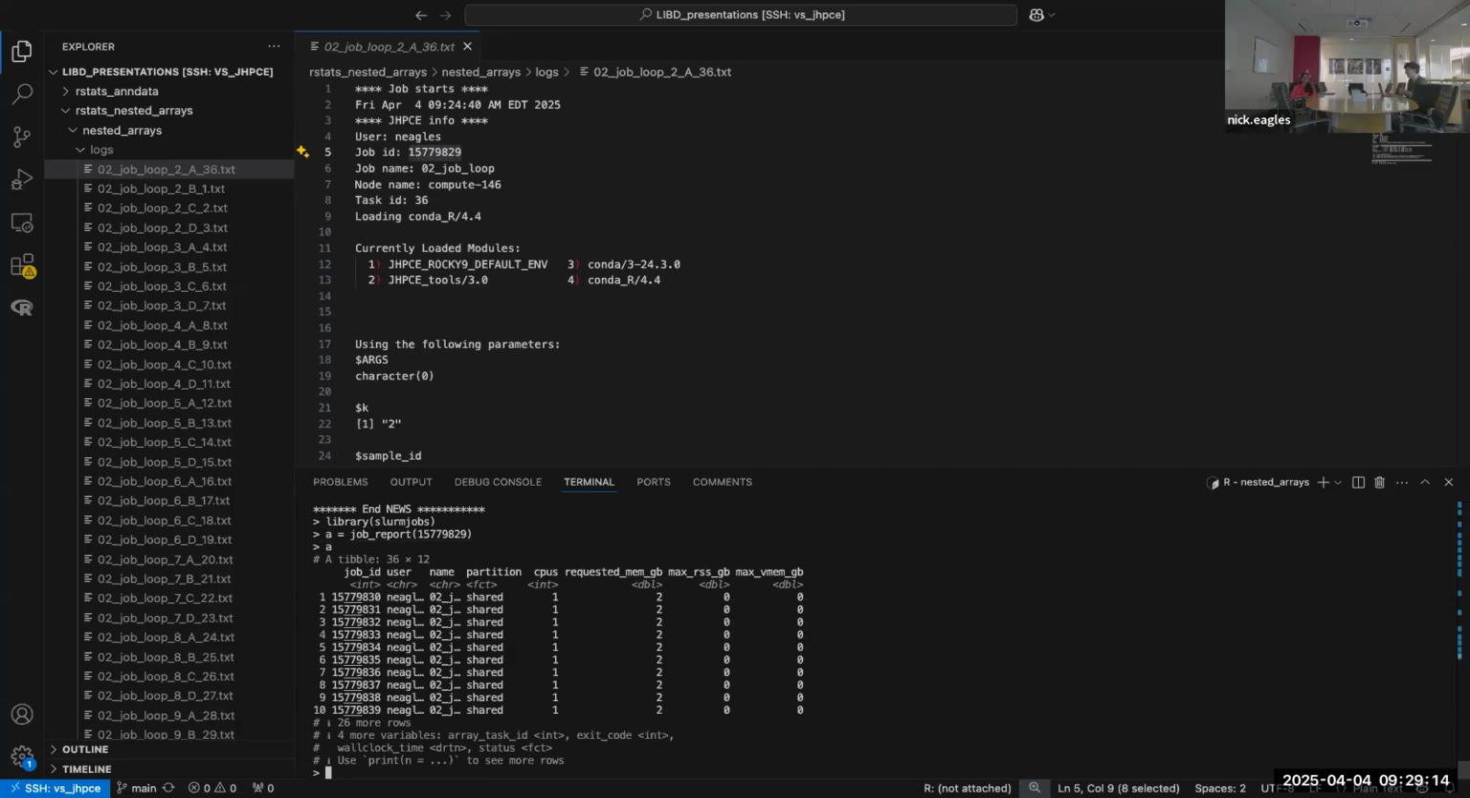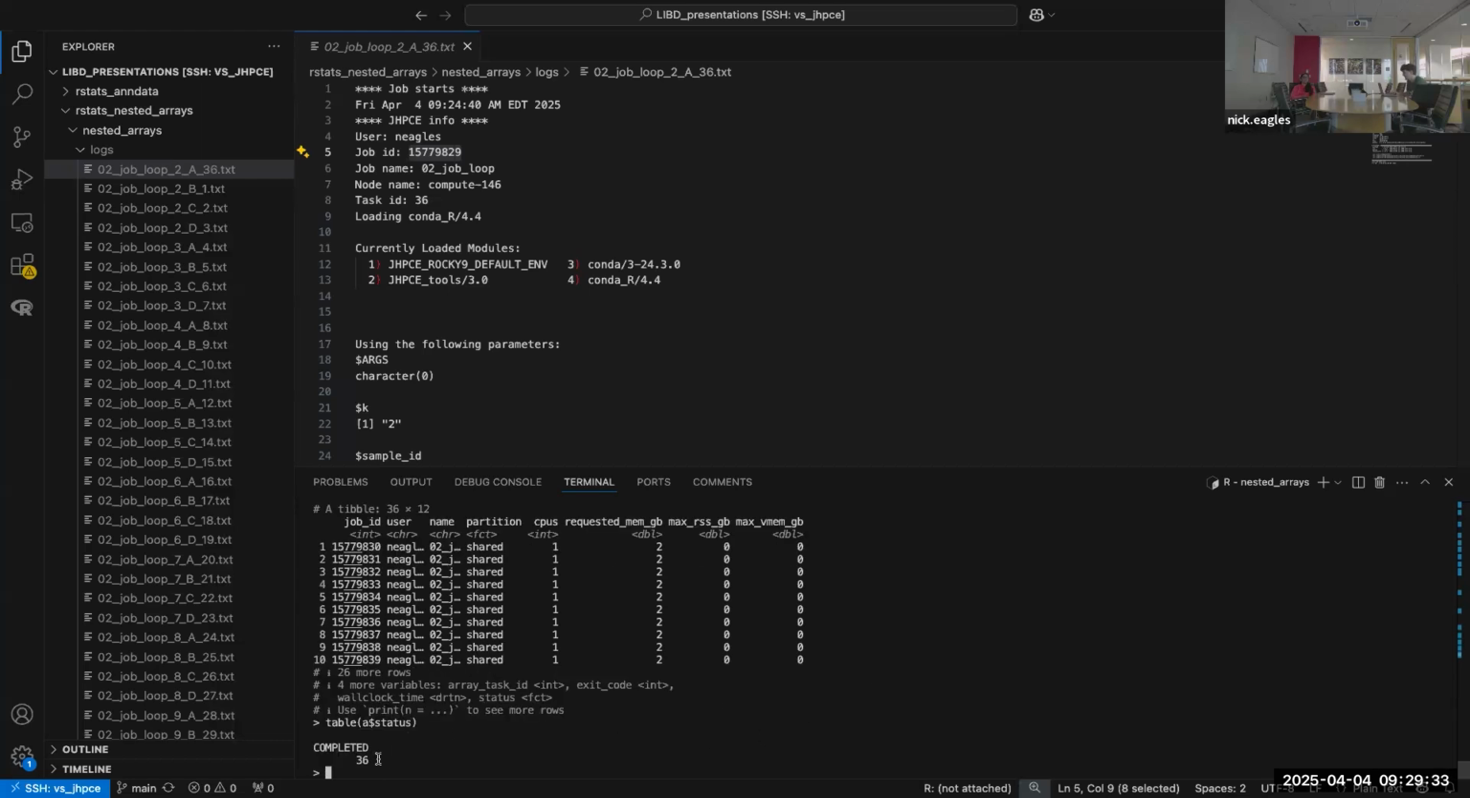Instead of checking, in theory, you could try to check all the logs to see if there are errors, and there might be a way to automate this, but I think the easiest way is just using this function. And then you could even do something like table A, and then there's a status variable. And we see that all 36 of the tasks completed.